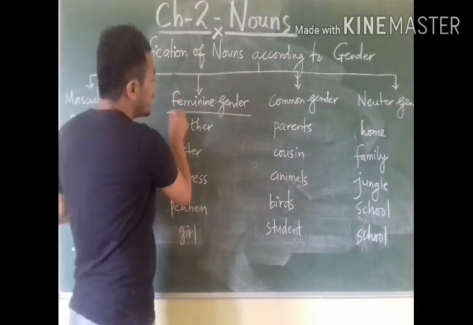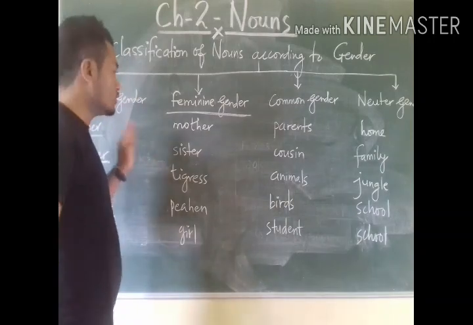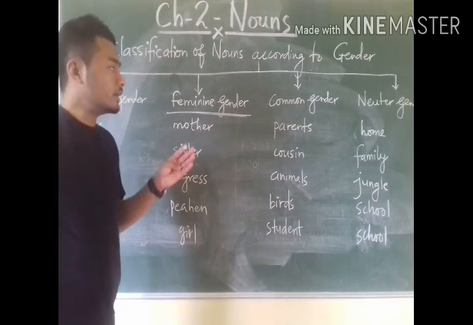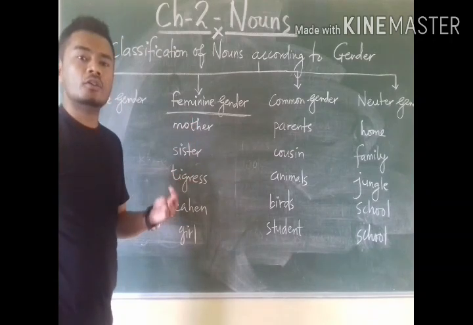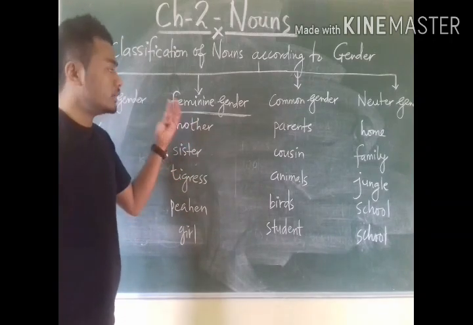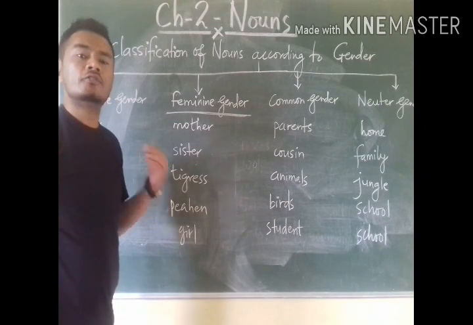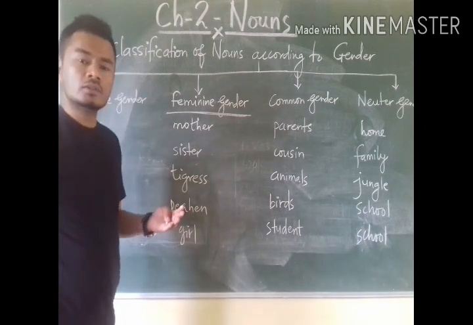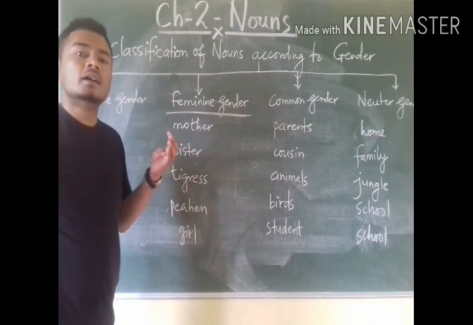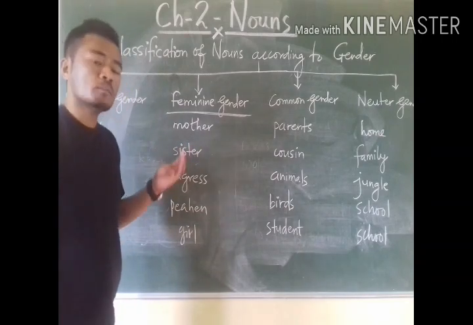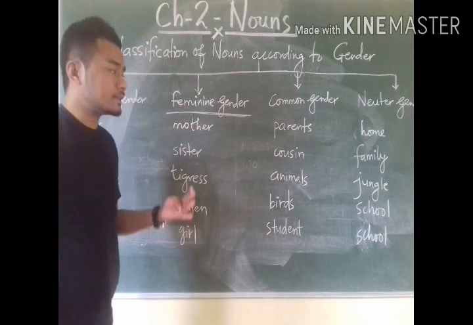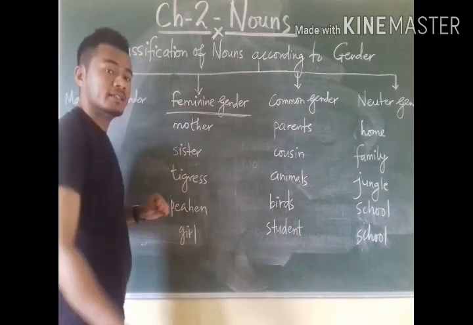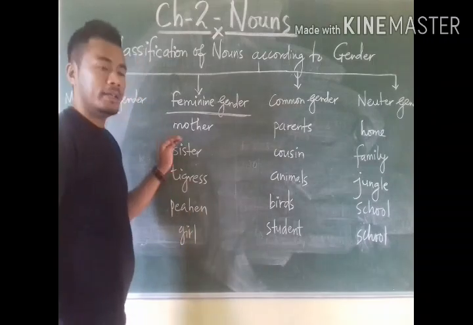Now feminine gender is opposite to masculine gender. All those nouns that fall under the category of female are called feminine gender or feminine nouns. Whether those nouns are animals or persons, if they come under the category of females, they are called feminine gender.